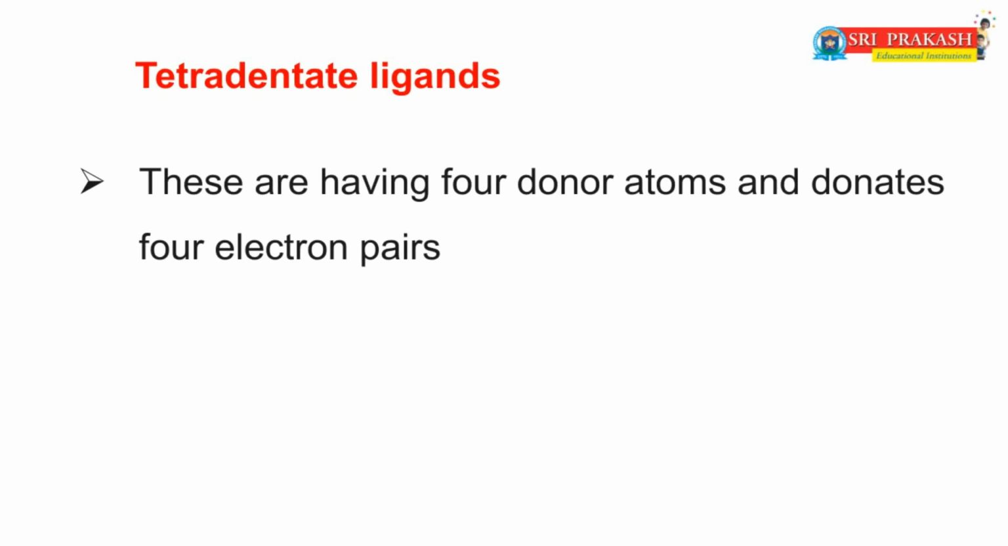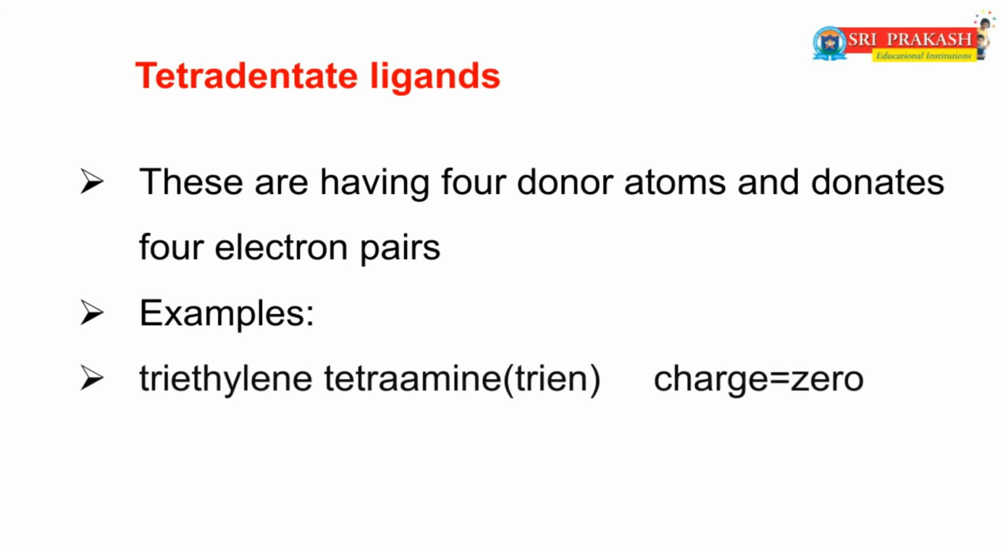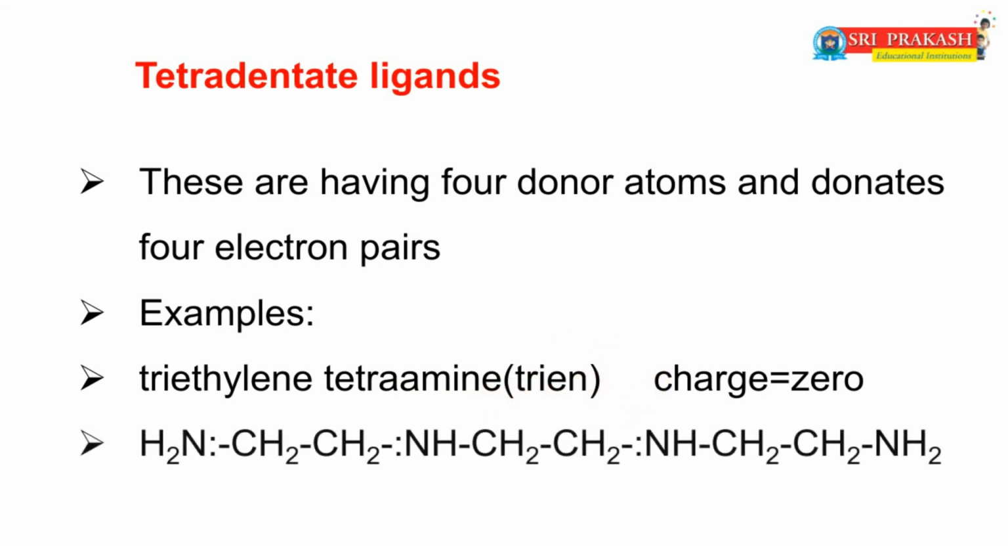Now we will discuss another type of polydentate ligand, tetradentate ligand. Tetra means 4, dentate means donors. That means these have 4 donor atoms and donate 4 electron pairs to the central metal ion for the formation of complex. An example of a tetradentate ligand is triethylene tetramine. The simple representation is trien. This is the structure: NH2, CH2, CH2, NH, CH2, CH2, NH, CH2, CH2, NH2. Here the 4 nitrogen atoms are donor atoms. So the charge of trien is 0.